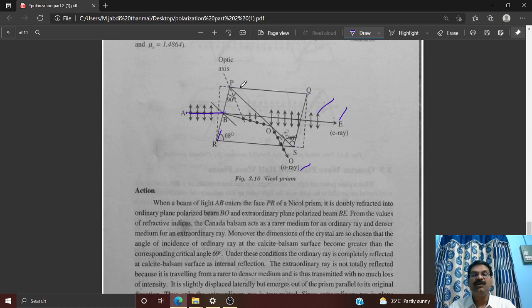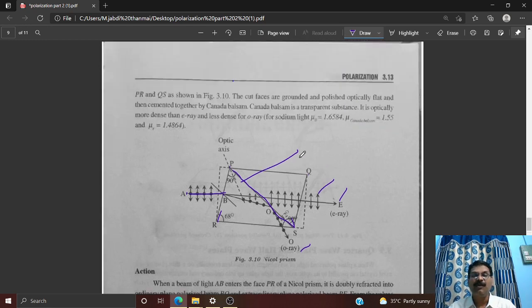Is it clear? PQSR is called the calcite crystal, and this P to S is a transparent thin material, which we call Canada balsam. Canada balsam acts as a rarer medium for the ordinary ray, and it is a transparent substance, my dear students.